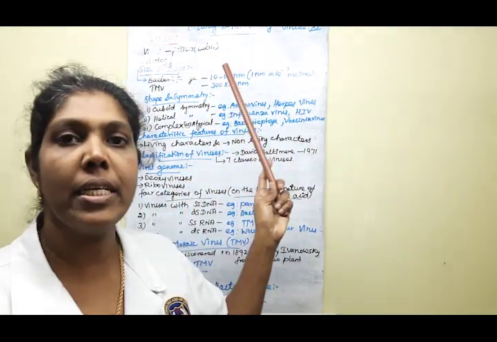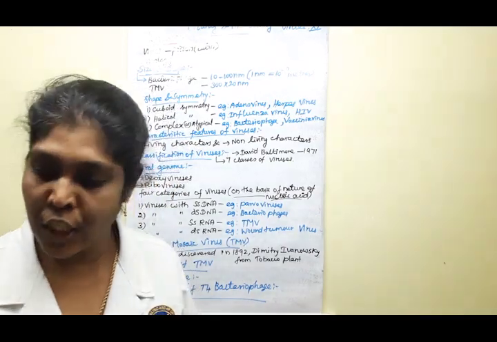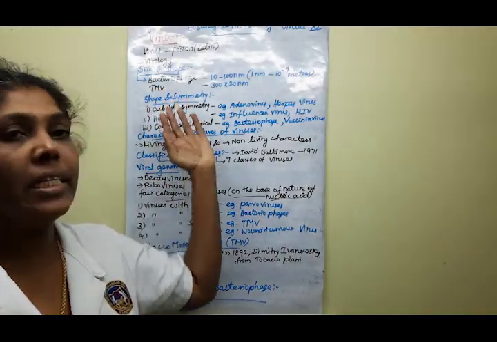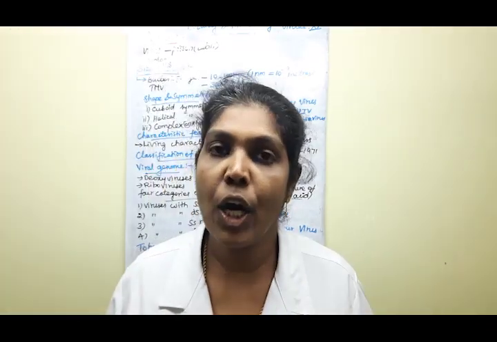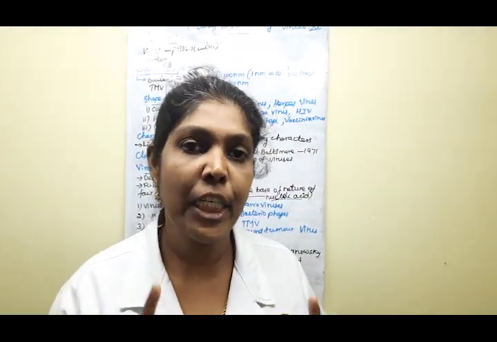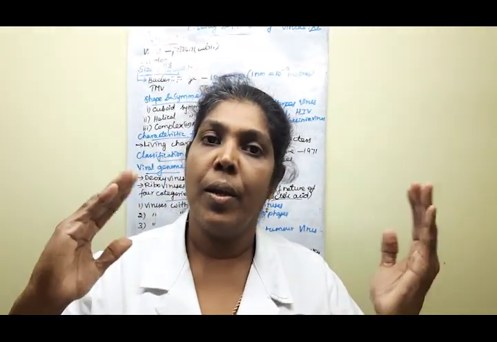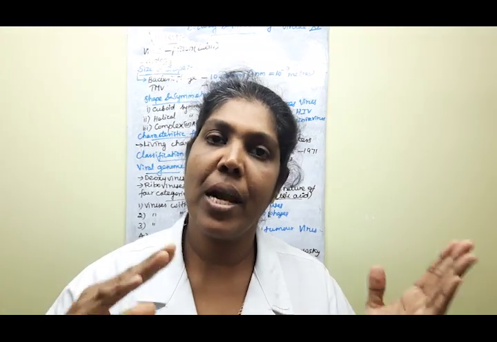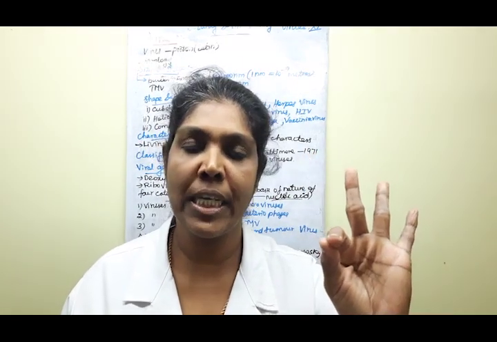The first one we completed: what are viruses, what do you mean by virology? The next one we covered: what is the size of viruses? We completed two examples of the size of viruses. The next one: based on shape and symmetry, there are three types of viruses.